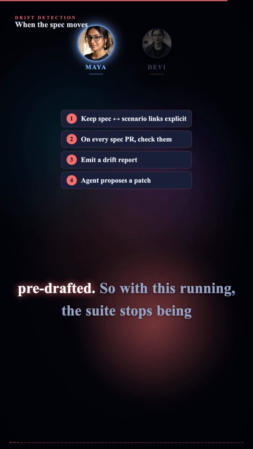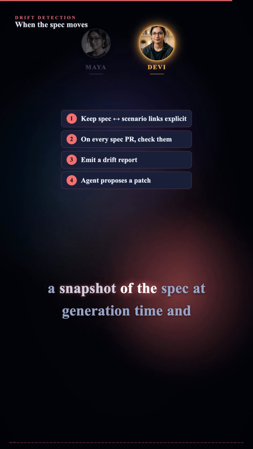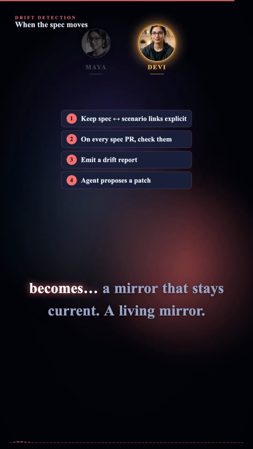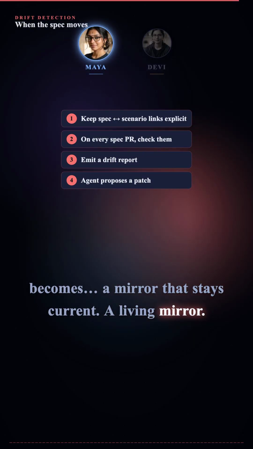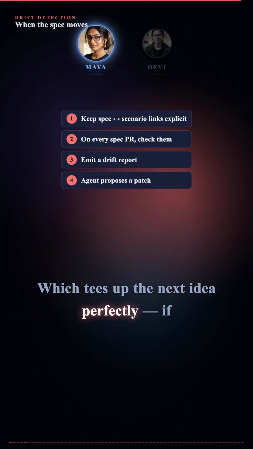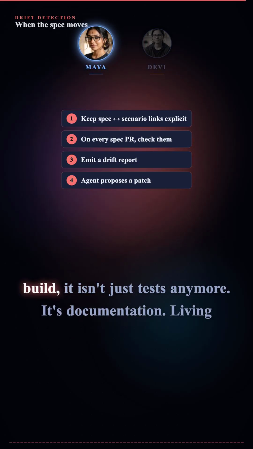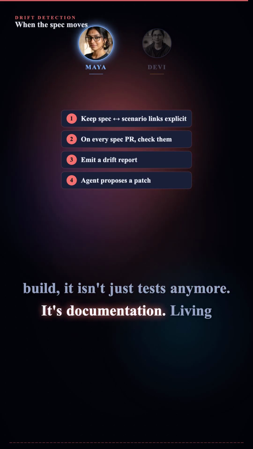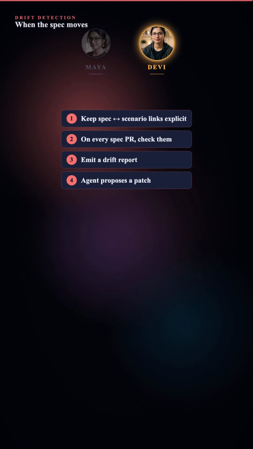It just arrives pre-drafted. So with this running, the suite stops being a snapshot of the spec at generation time and becomes a mirror that stays current. A living mirror. Which tees up the next idea perfectly. If the suite mirrors the spec and runs on every build, it isn't just tests anymore. It's documentation. Living documentation. Let's see it.